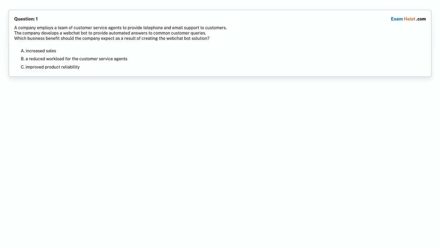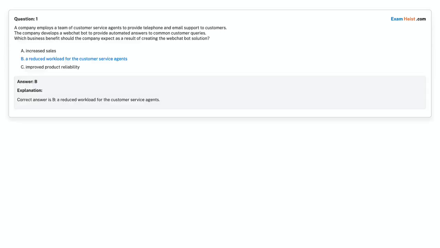Option A, increased sales. Option B, a reduced workload for the customer service agents. Option C, improved product reliability. Choose the correct answer. Correct answer is option B, a reduced workload for the customer service agents.